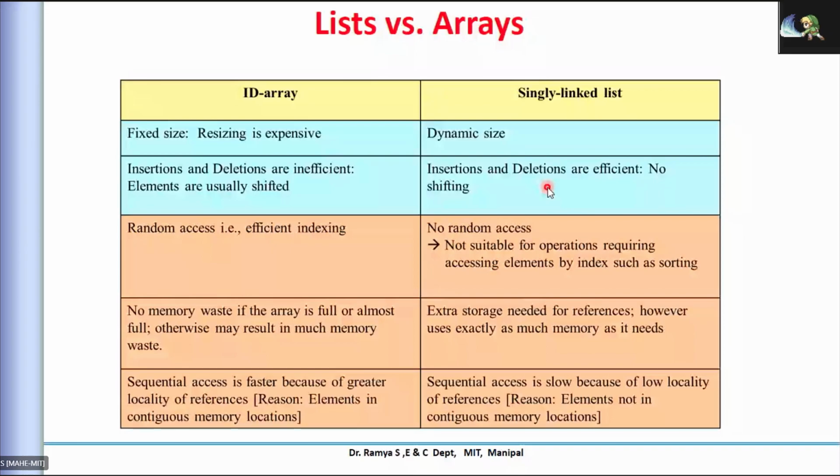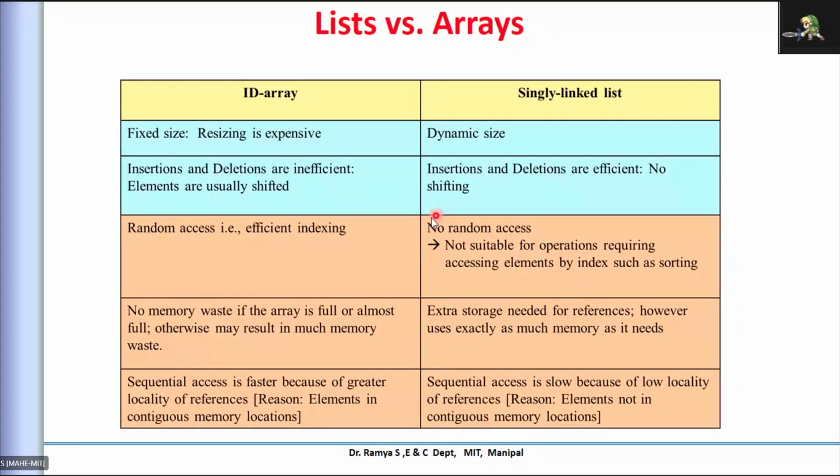Okay, so if you remember insertion, when I insert any element in the array, the size of that is going to be changed. Say for example I insert at the first element. The subsequent elements have to be moved to the next position to take this insertion. A similar case goes for deletion, where the size will be decremented but the elements have to shift upwards. That is not required in the case of a linked list.